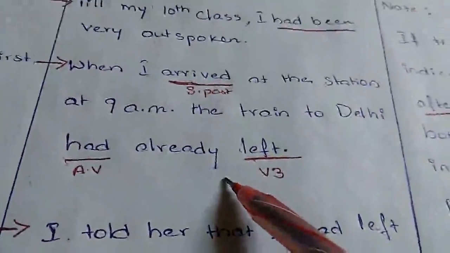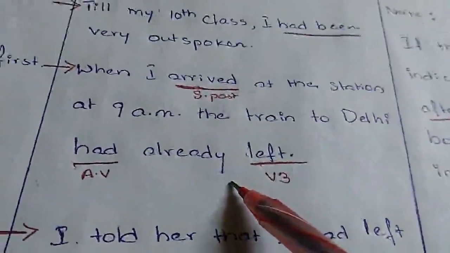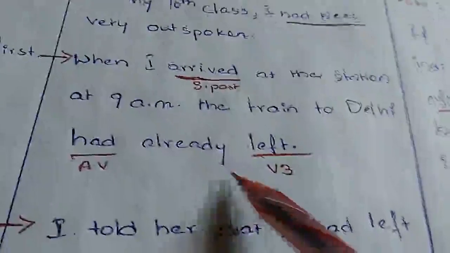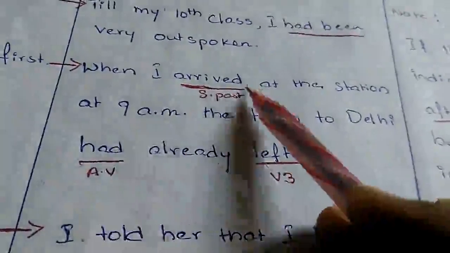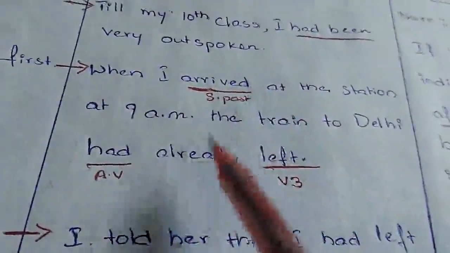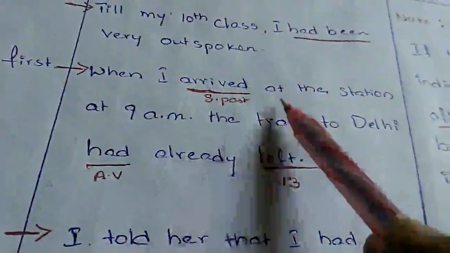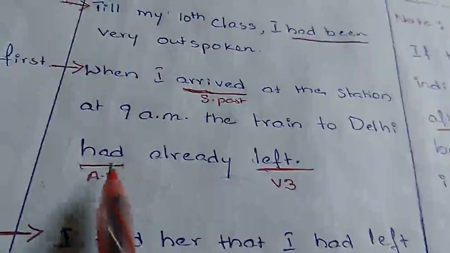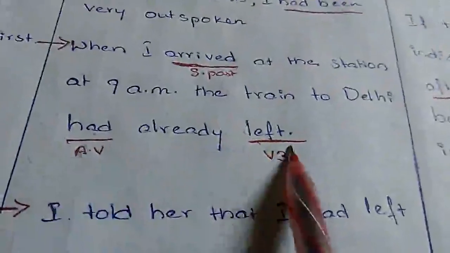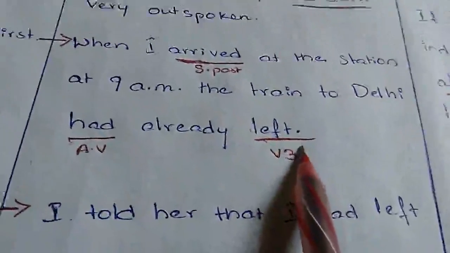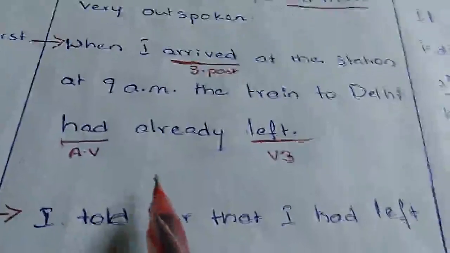So to say which thing happened first, we keep that action in past perfect and the other action in simple past. So when you see this sentence, by looking at this past perfect form, we come to know that before he arrived at the station, the train left.